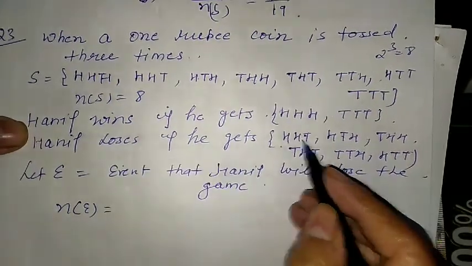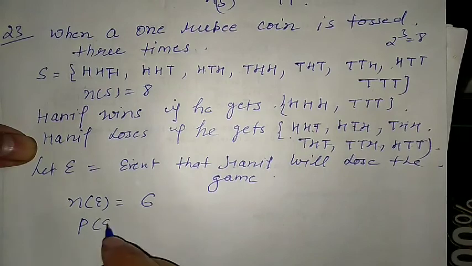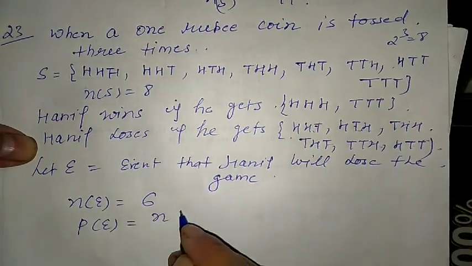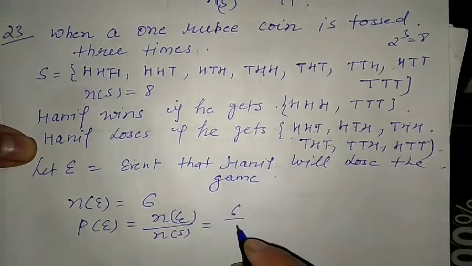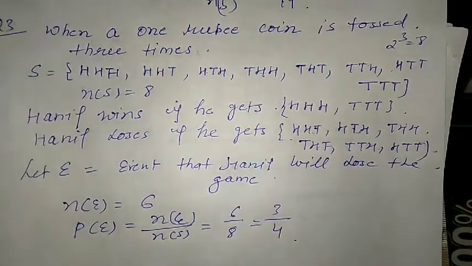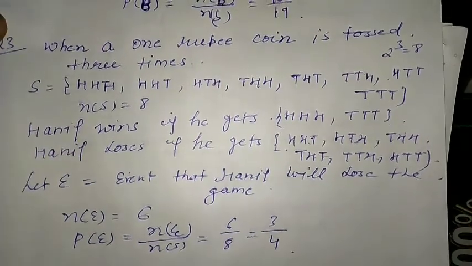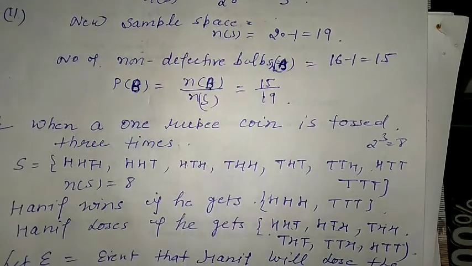Loses पर 1 2 3 4 5 6, and probability of E we have to find, number of E upon number of S, that is 6 upon 8, or we can write here 3 by 4. So like this we can do it. Okay, so this is the question. Like this we can do the other parts also.